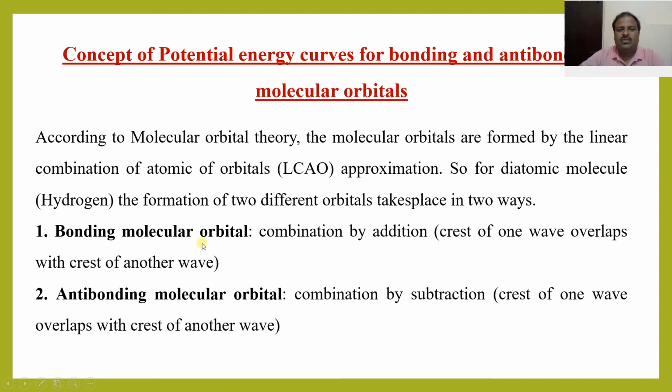Here the bonding molecular orbital is formed by the combination by addition. Here the crest of one wave overlaps with the crest of another wave. In case of antibonding molecular orbital, the orbital combination is by subtraction. So the crest of one wave overlaps with the trough of another wave. So this is bonding and antibonding molecular orbital. Let us discuss one by one in detail.